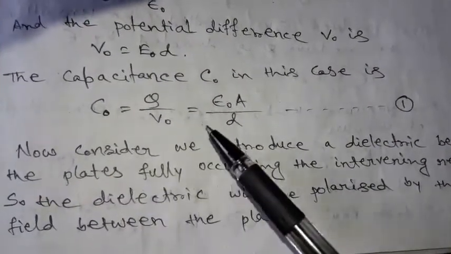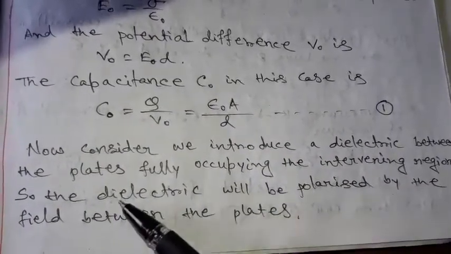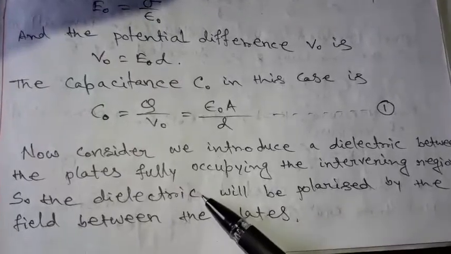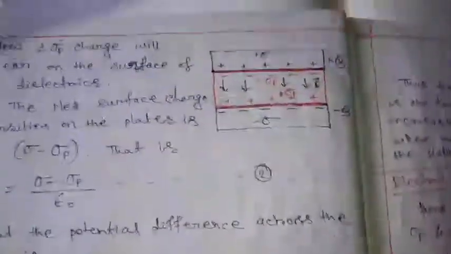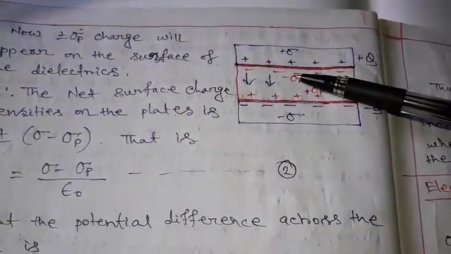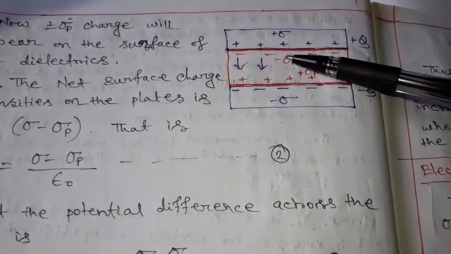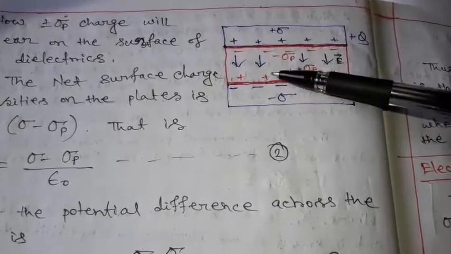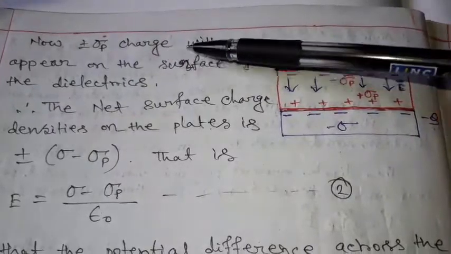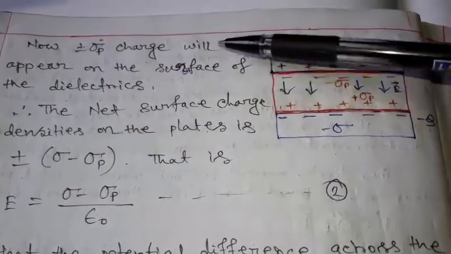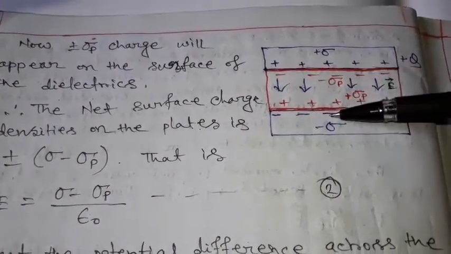Now consider we introduce a dielectric between the plates fully occupying the intervening region. So the dielectric will be polarized by the field between the plates. In the diagram we see that the dielectric between the plates is introduced fully occupying the region, and for this it will be polarized. Now plus minus sigma p charge will appear on the surface of the dielectric. This sigma p is the surface charge density for the dielectric introduced between the plates.